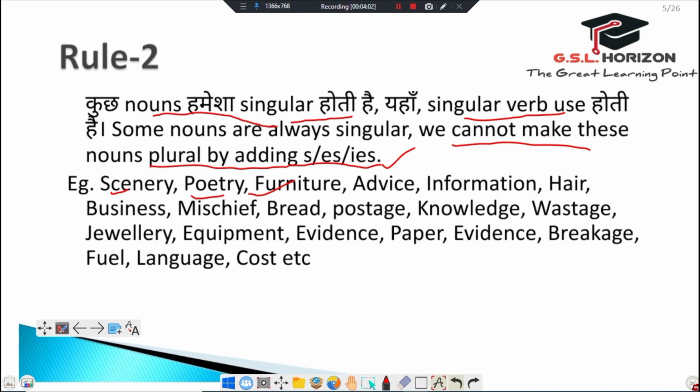So we always use them like this: advice, information, hair, business, mischief, bread, knowledge, wastage, evidence, paper, breakage, fuel, language, cost, etc. We cannot make these nouns plural by adding s or es.